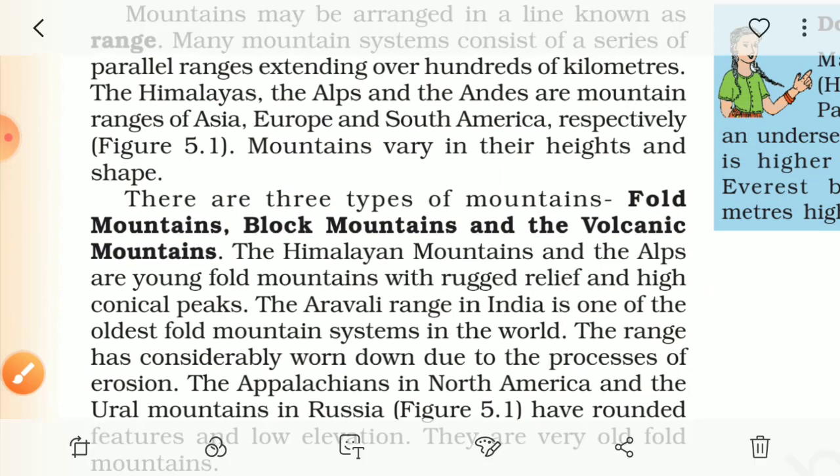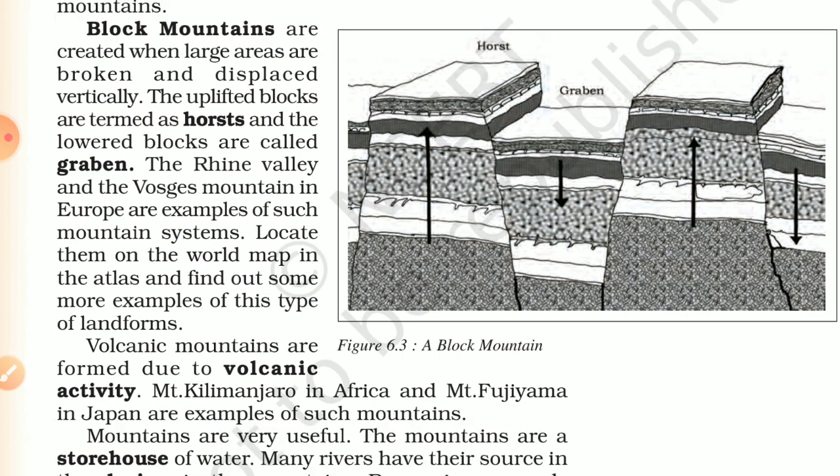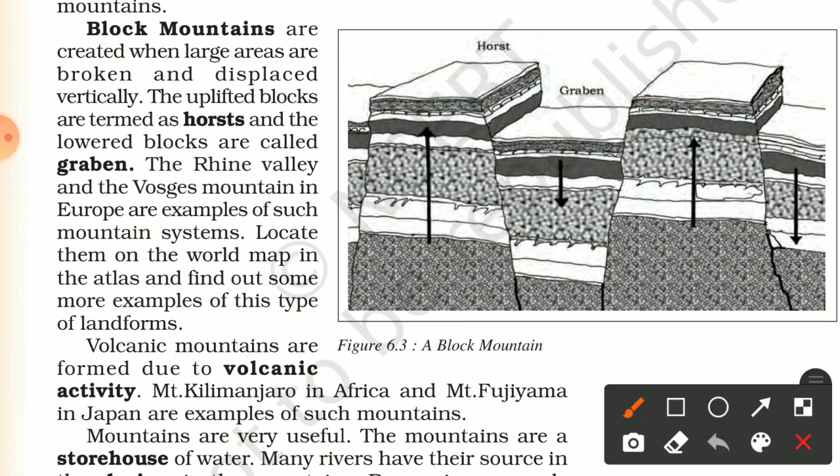Now the block mountains are created when large areas are broken. So we will take up our second mountain, the block mountain. As I told you, this is how the mountains were created.